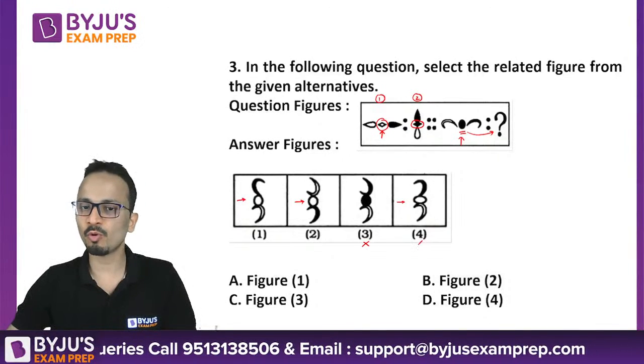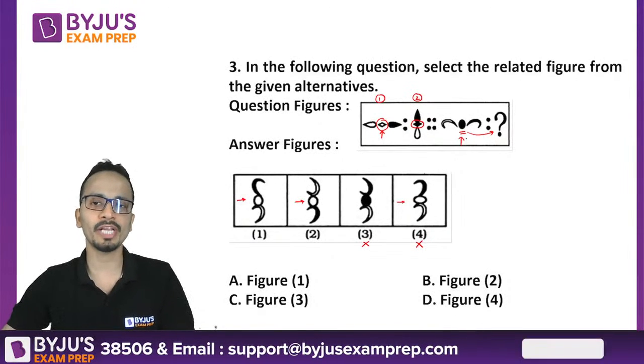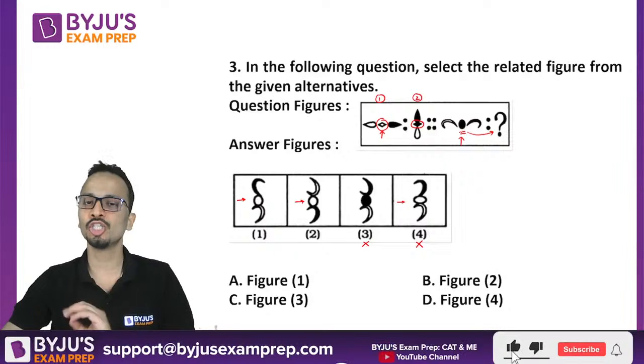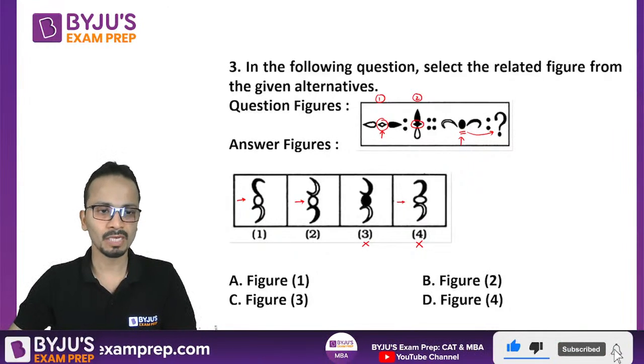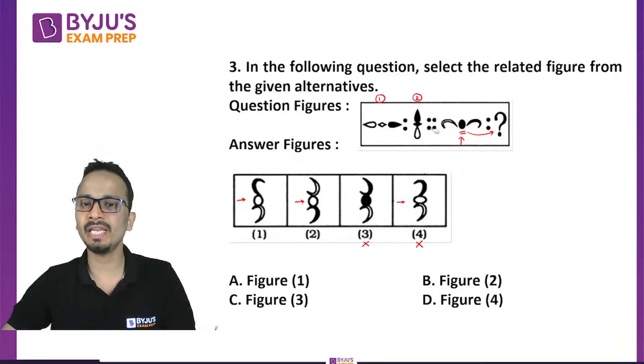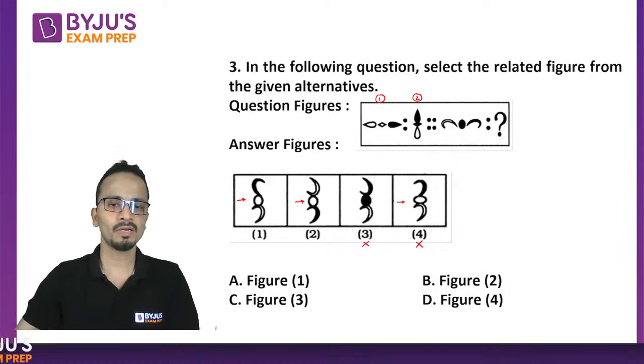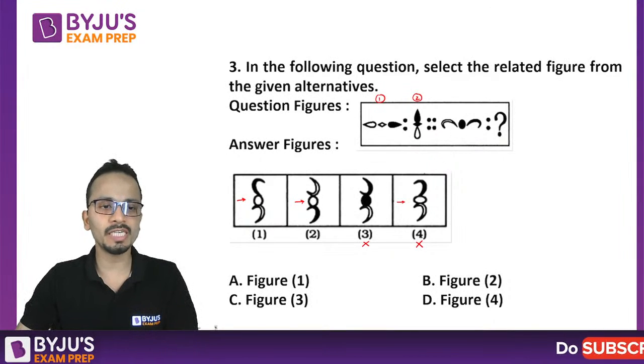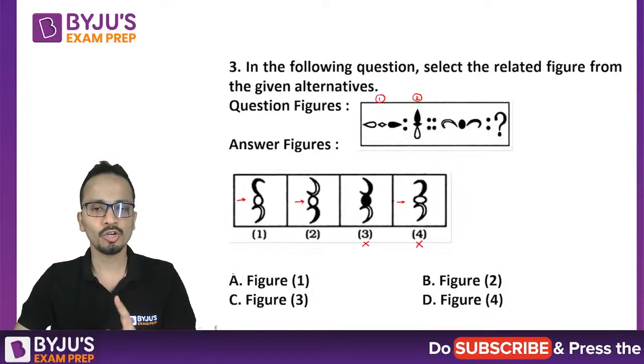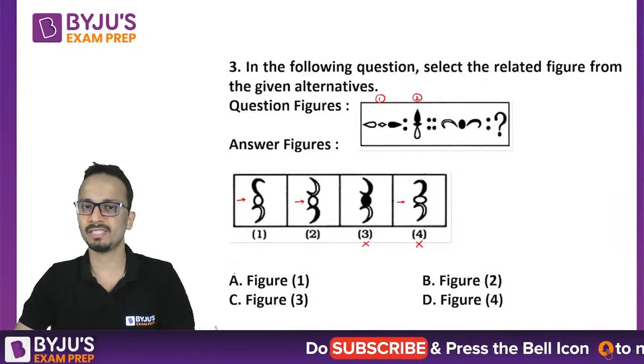So figure number 4 can also be eliminated because rotation of this particular thing should not be done. All right. So right now I have eliminated 2 of the options. Option C and option D are eliminated because figure 3 and figure 4 cannot be the answers.